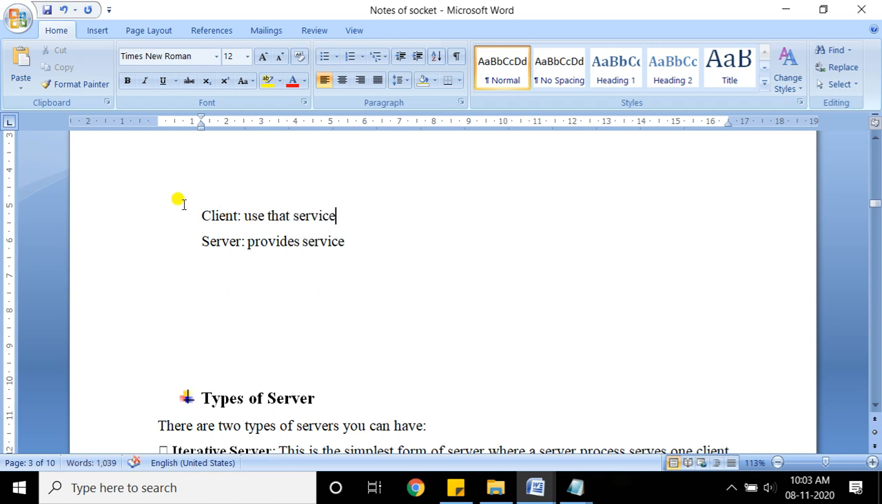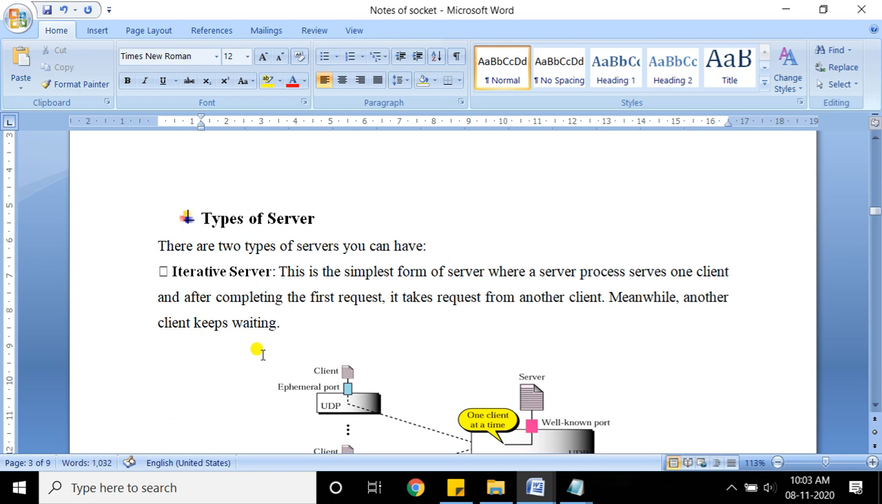So here the client will send a request to the server for that particular service. This is basically a client-server approach. In the network we will be having one server and many clients. Those can communicate with your server for getting that particular network service. That is what basically the client-server concept.